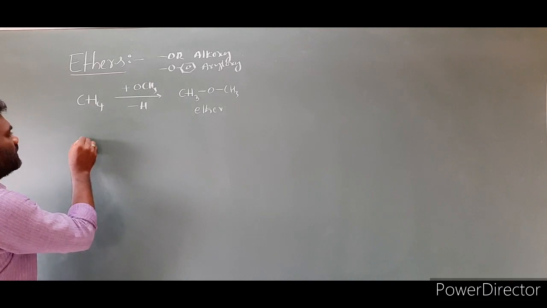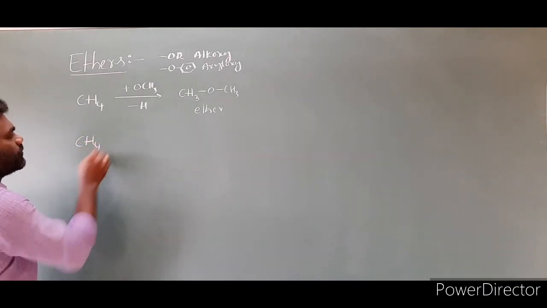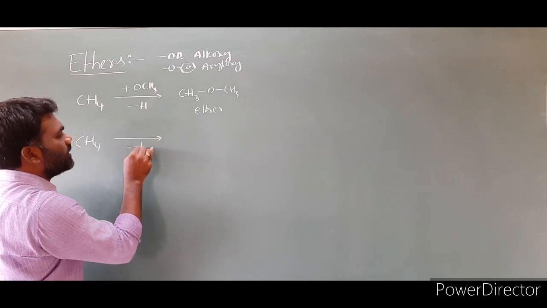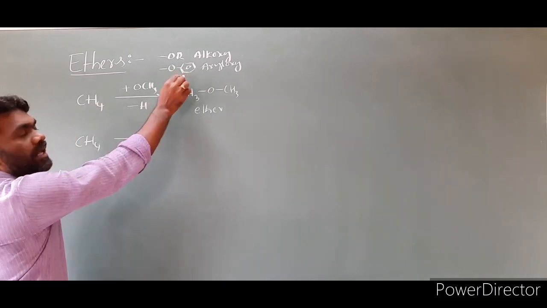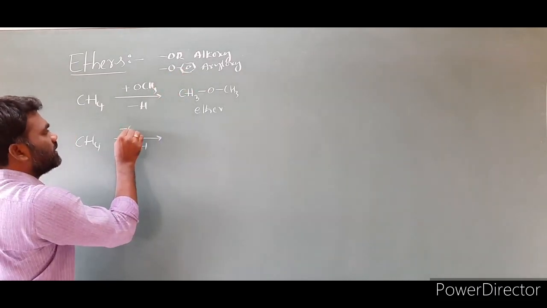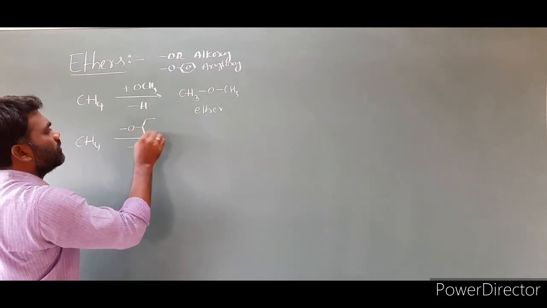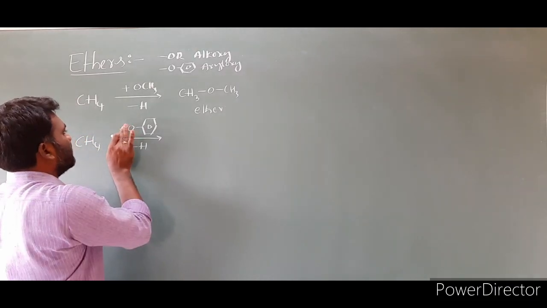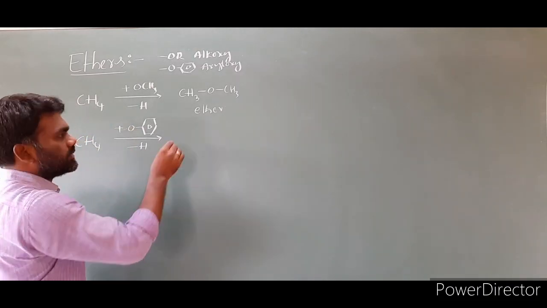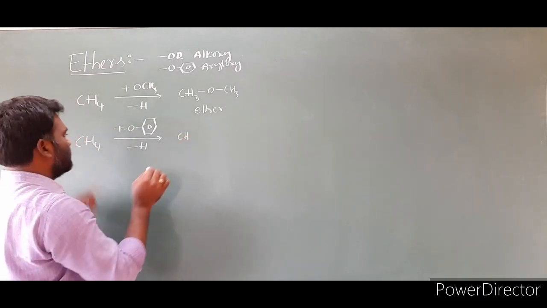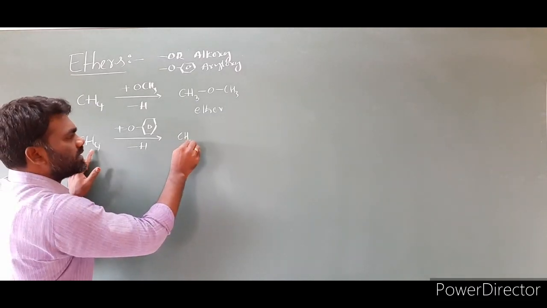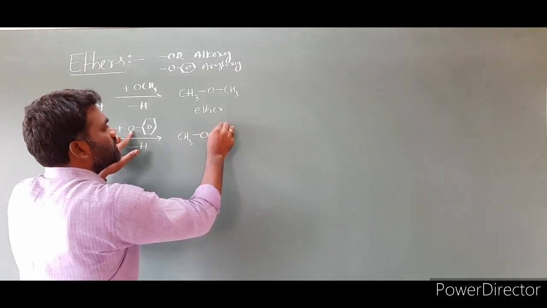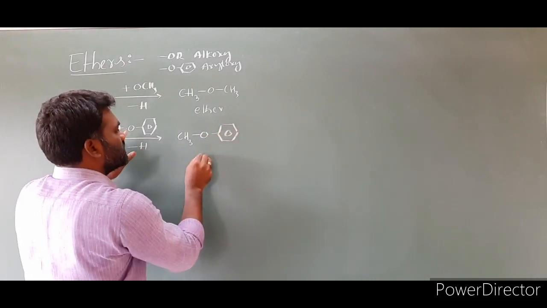I am taking one more example. Same hydrocarbon CH4, I am removing one hydrogen and adding an aryloxy group, which is O with a benzene ring. The product is CH3 with this group O benzene ring attached. So this is also an ether.